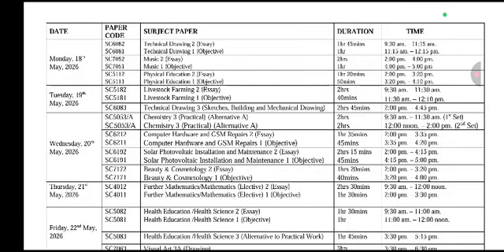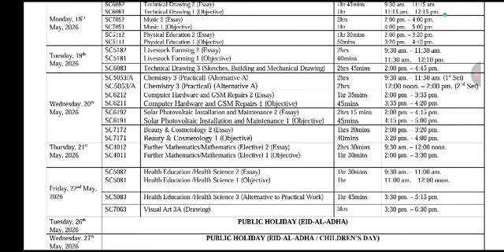Then Monday 18th May, we have technical drawing, essay and objective, music, essay and objective. We have physical education, essay and objective, life. These ones will happen on 18th May, Monday. Then Tuesday 19th May, we have livestock farming and technical drawing, essay and objective. Then Wednesday 20th May, we have chemistry practical.